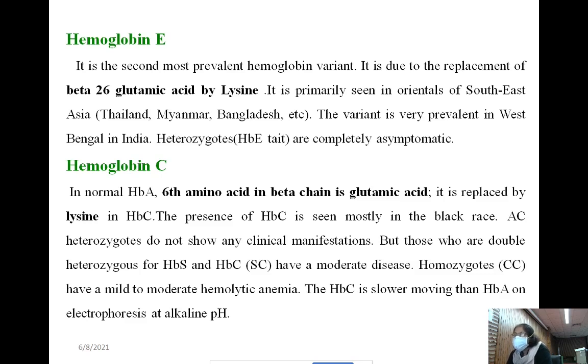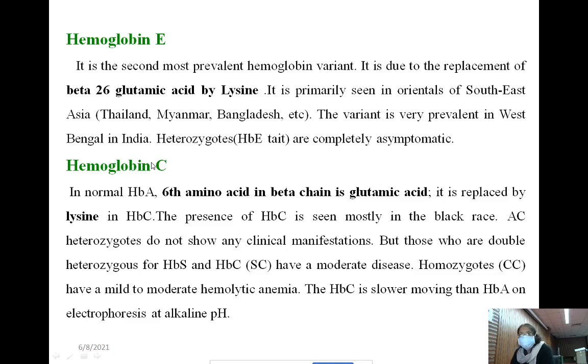In hemoglobin E homozygous or E disease, the hemoglobin E percentage is more than or equal to 90%. If it is heterozygous or E trait, the hemoglobin E percentage is 30 to 35%. Okay, fine.